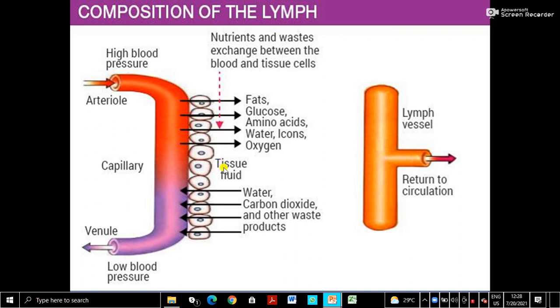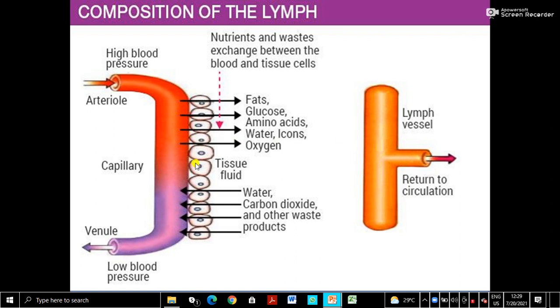This is the interstitial fluid, also called tissue fluid. So there is nutrient and waste exchange between the blood and the tissue cell. From the blood the materials go into the tissue cells through the interstitial space or tissue fluid. So it is intermediate. Then this fluid enters into the lymph vessel.